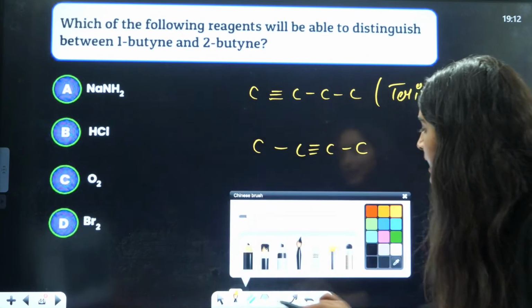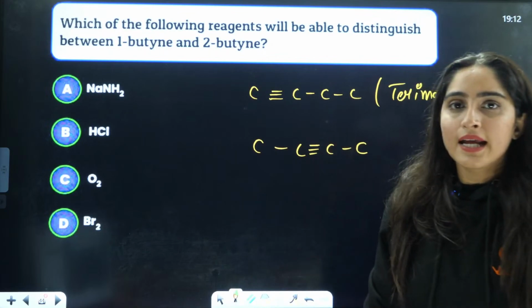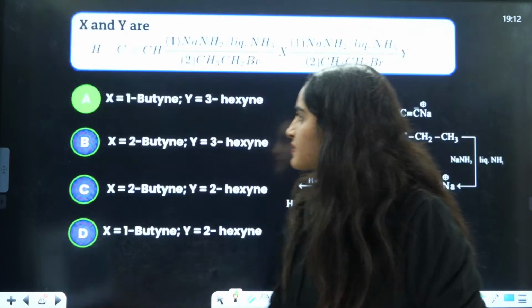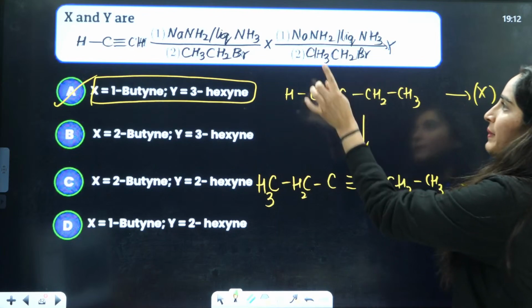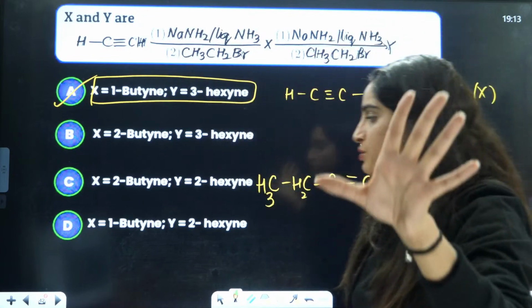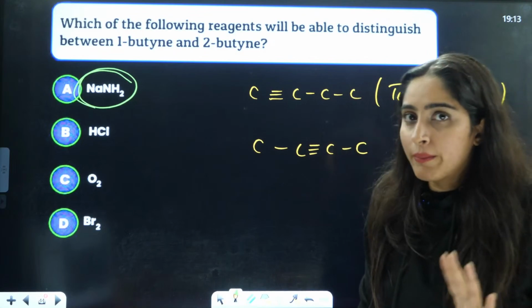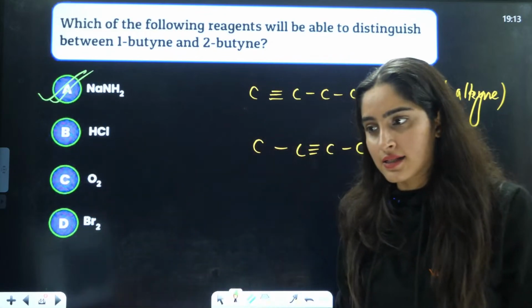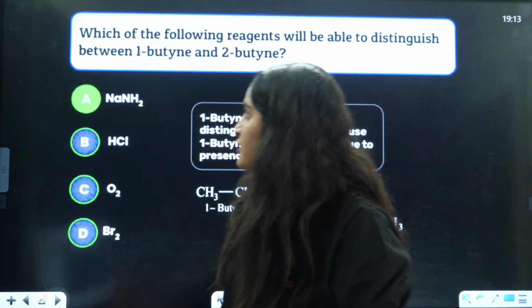And to understand one thing, that terminal alkyne is going to be replaced; only one reagent will work here, that is NaNH2. We have seen these reactions, right? NaNH2 was replacing the terminal hydrogen of the alkyne with Na. That is why NaNH2 is going to show the reaction with terminal alkyne, not non-terminal alkyne. So the answer will be A, okay? Yes, because terminal alkynes are acidic in nature.